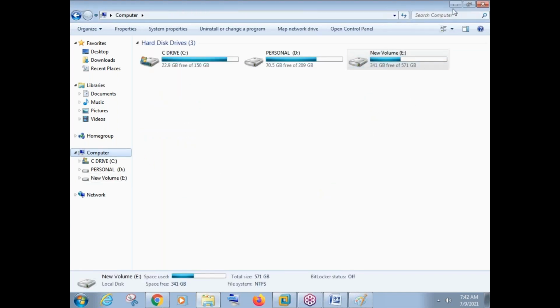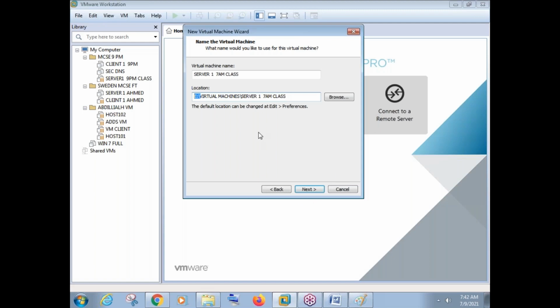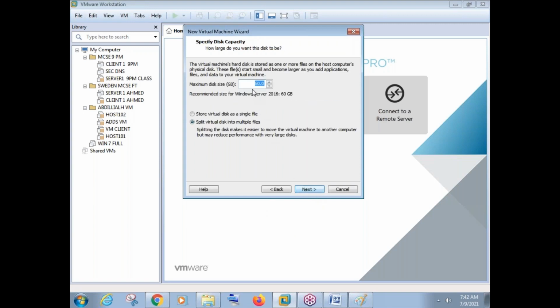See, now the free space is 341 GB. Fine, that's good now. So this is the location of your virtual machine. Select the location and click next. Now it is asking you for the hard disk, how much hard disk you want to take.